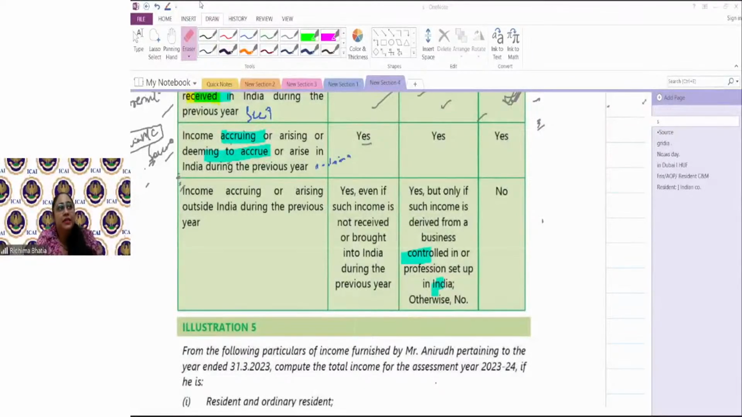So if a resident ROR is working in a foreign company and income is received in foreign country, it would be taxable in India because for an ROR, all the incomes are taxable. But if an NR or RNOR were working in a foreign company and received income there, then it would not be taxable.